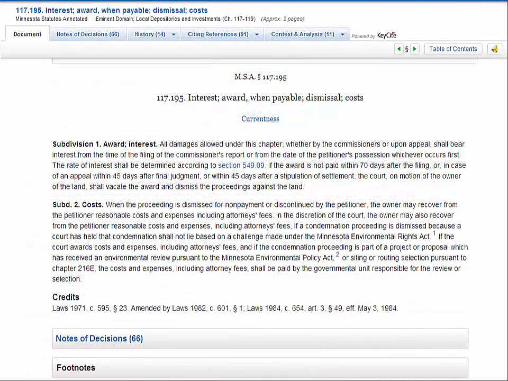Like case law, statutory law can also be used with a citator. The document provides the key cite references under the tabs: Notes of Decisions, History, Citing References, and Content and Analysis. To go to the previous or later sections of this chapter, use the green arrows on either side of the section symbol. Click on the Table of Contents link to see the outline for the statutory chapter.